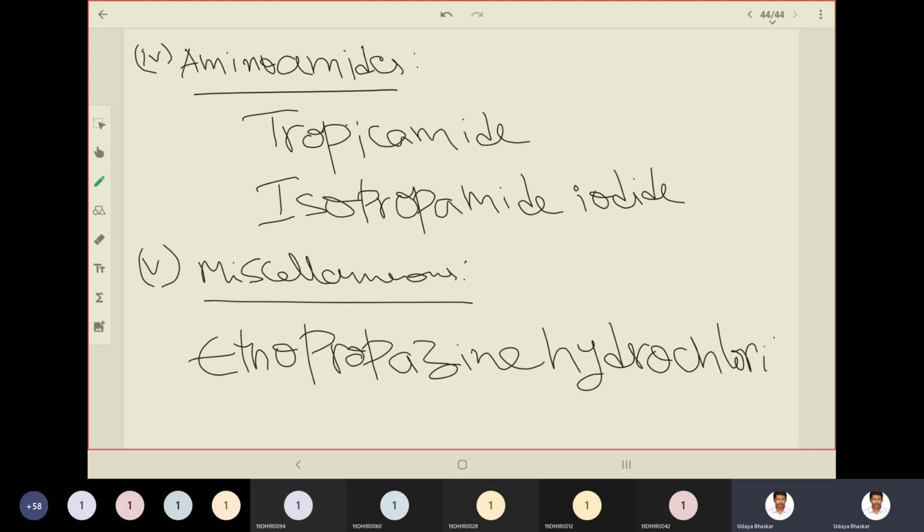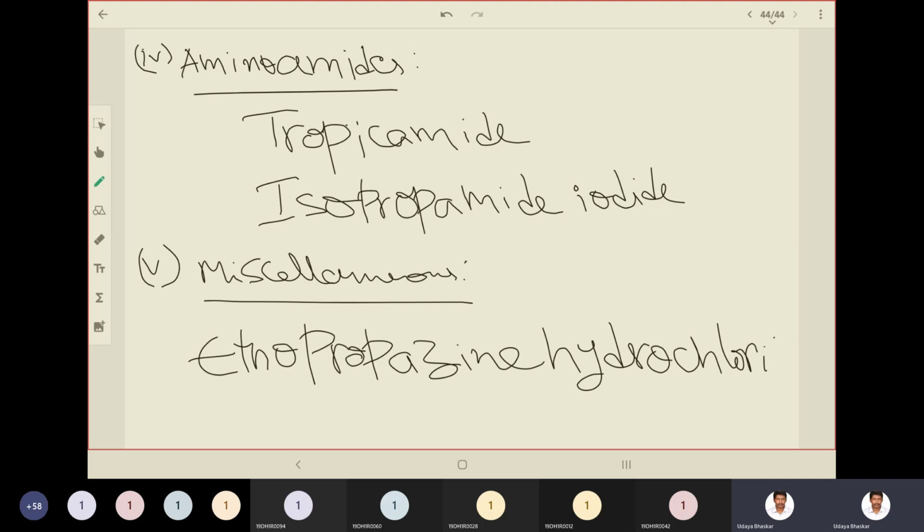These are all the examples for each category under cholinergic blocking agents. Remember, they are mainly divided into solanaceous alkaloids and analogs, the first category, and synthetic analogs, the second. Under synthetic analogs you have five subcategories: amino alcohol esters, amino alcohol ethers, amino alcohols, amino amides, and miscellaneous. On the board you can see the miscellaneous example is ethopropazine hydrochloride.